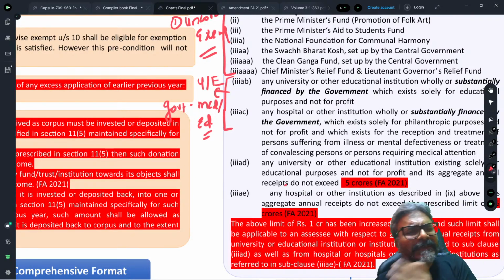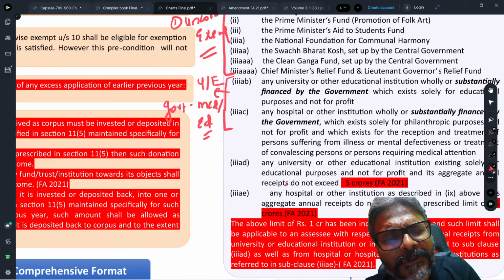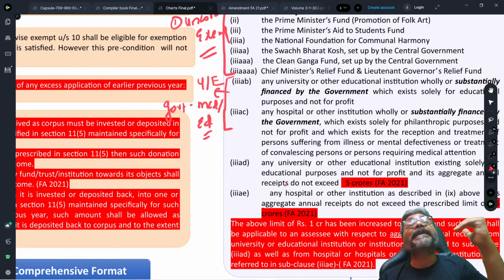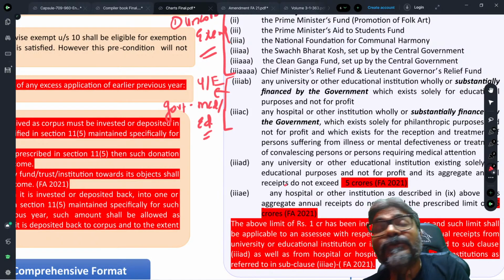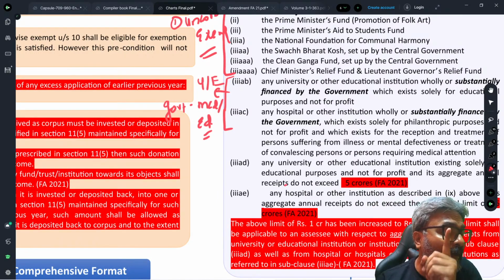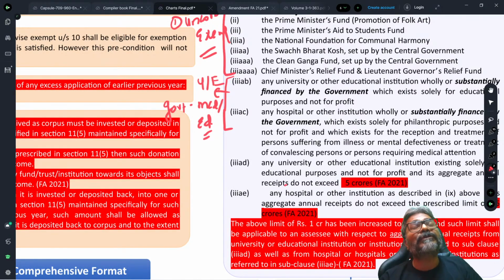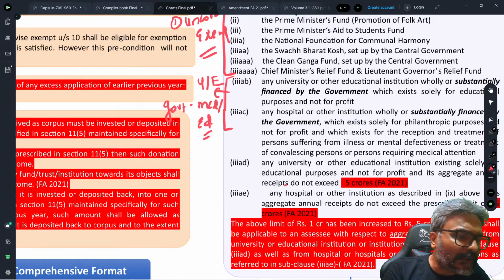Then these educational or medical institutions will be eligible for an unconditional exemption. So for government schools and government hospitals, all of them will be eligible for unconditional exemption.